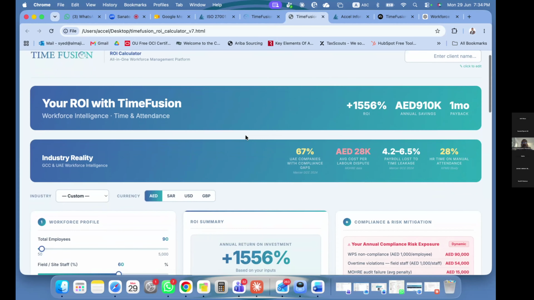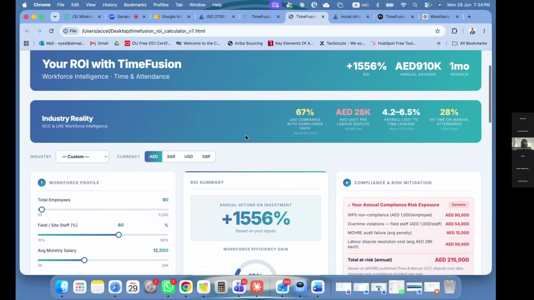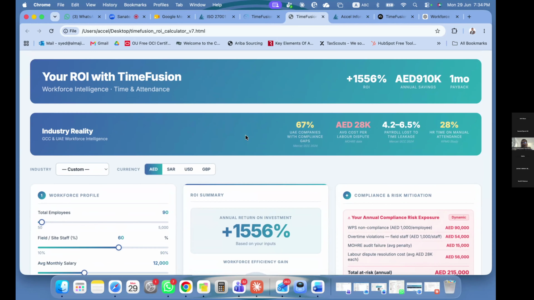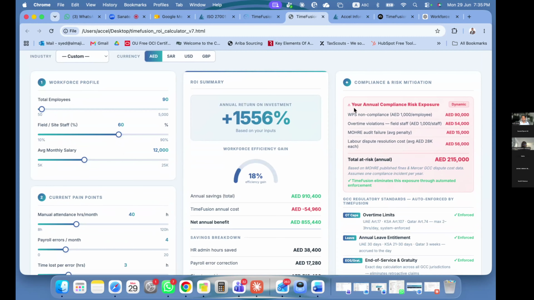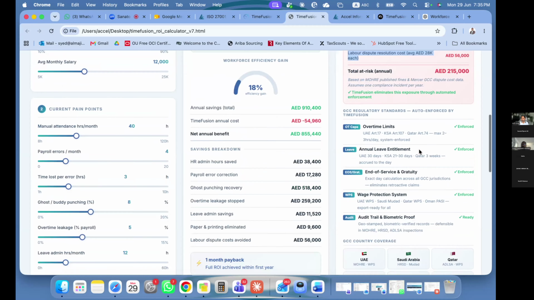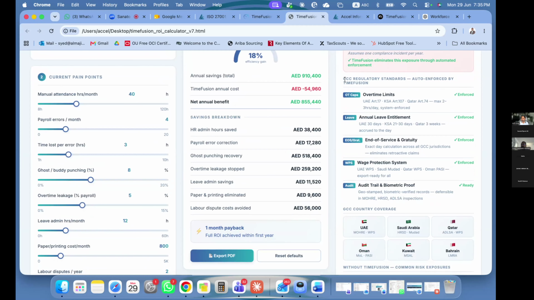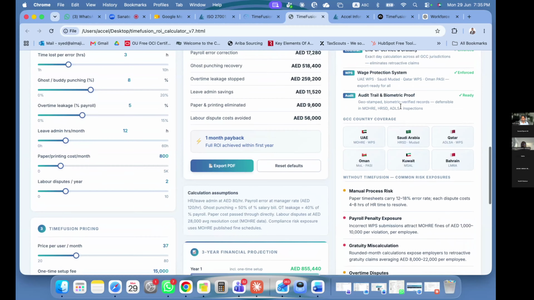This is a way where we started engaging customers more proactively, rather than just telling them what the software does or what features it has. We started showing them the return on investment they are going to get and what the pain areas are. For example, for the UAE, we have their compliance and risks, and what the GCC regulation and standards fall into.